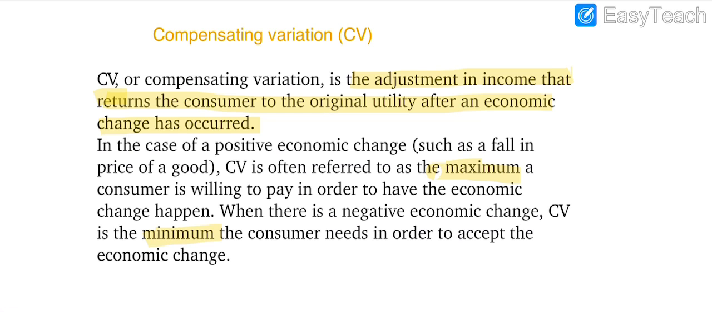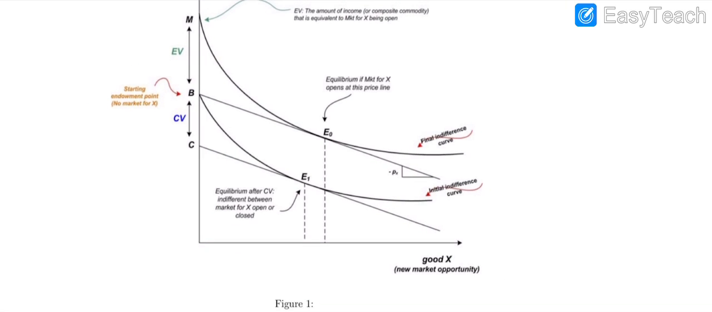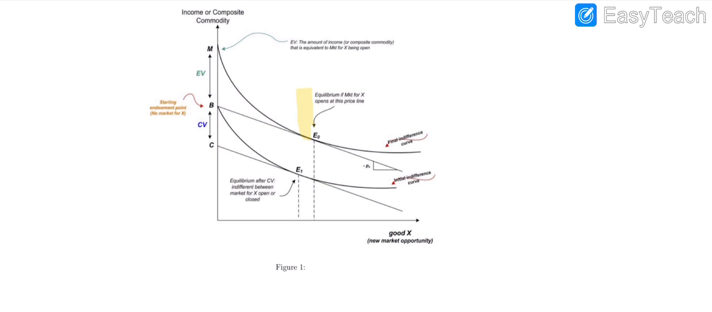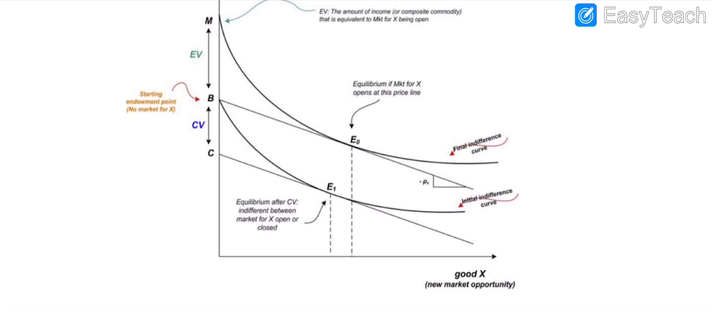This concept you can understand most clearly with the help of this diagram. See here, this is the diagram, and I will zoom in on it. First, you see the axes. On the y-axis, we take the units of income, and on the x-axis, commodity X.